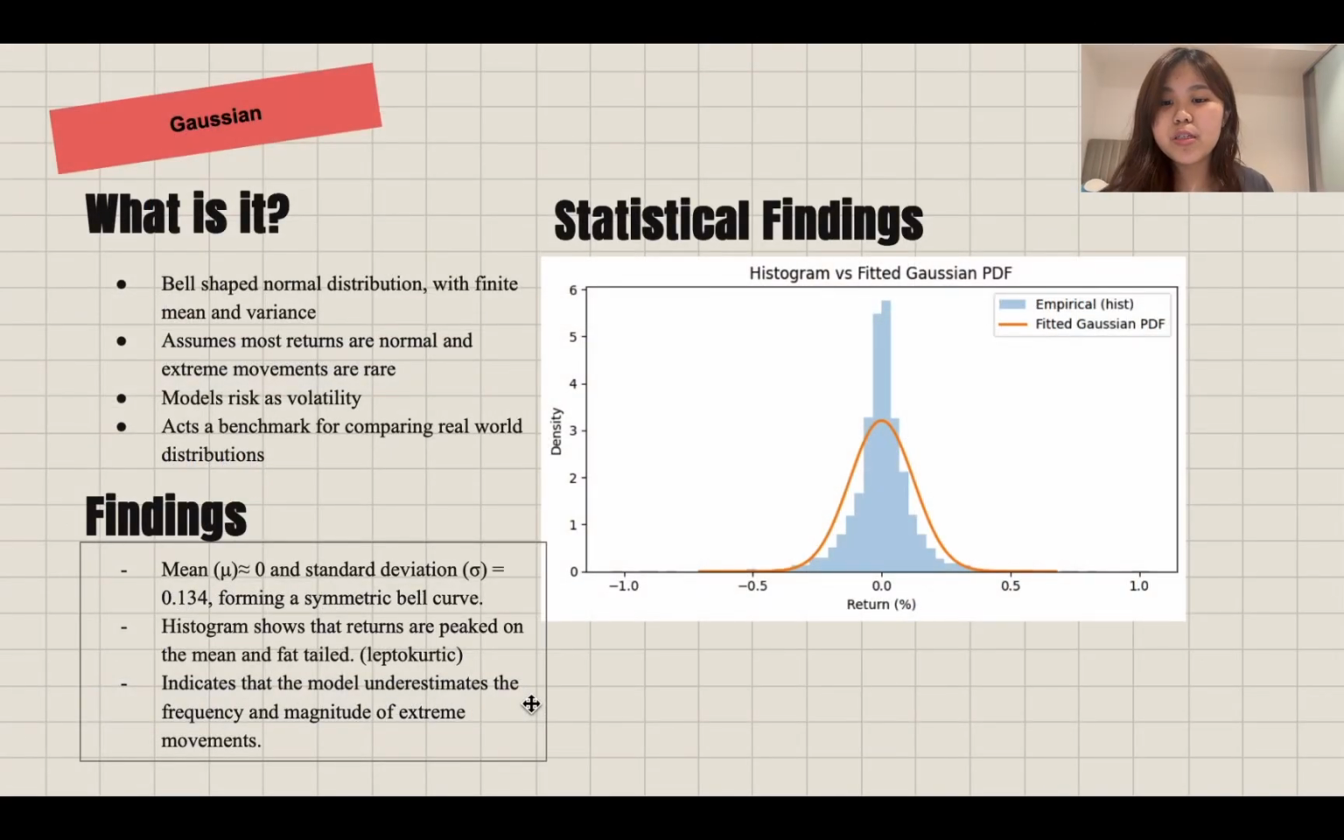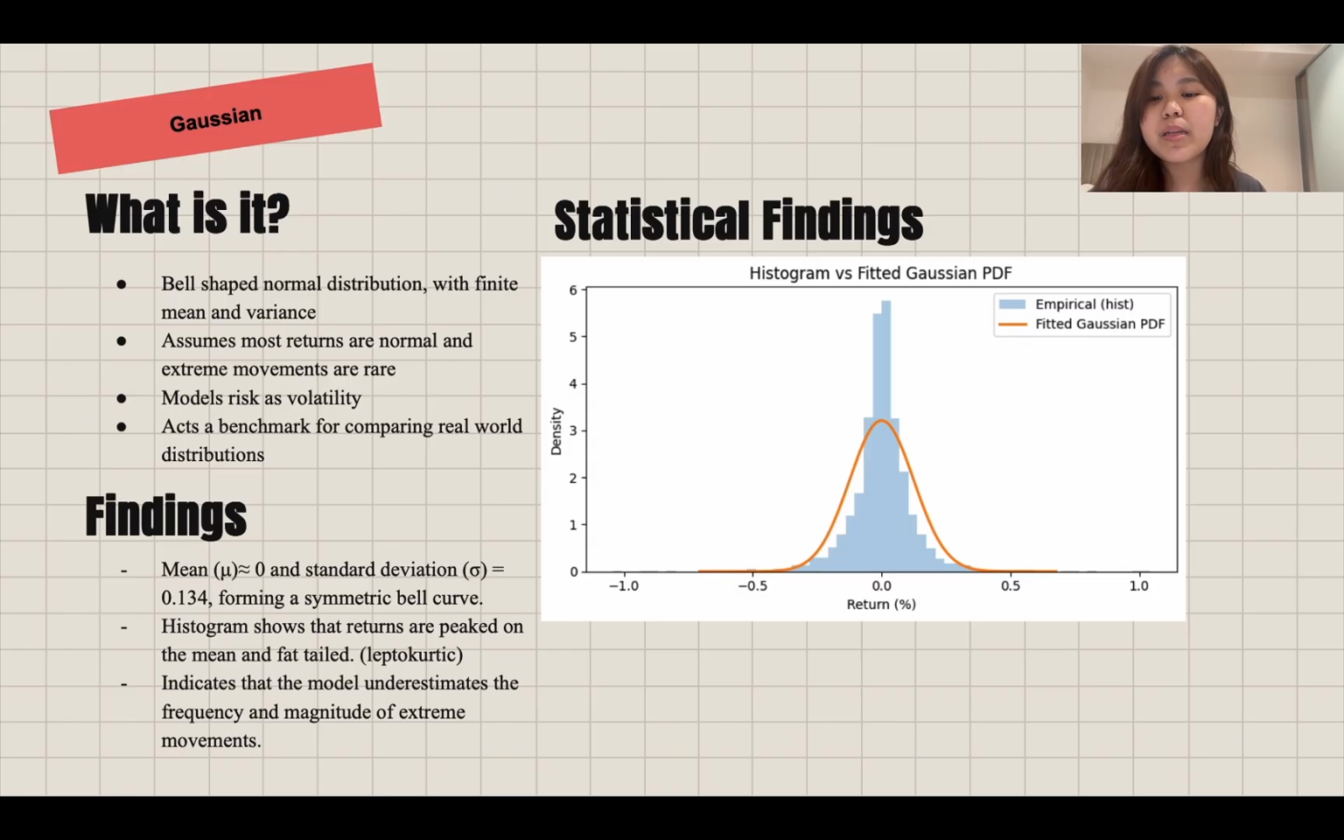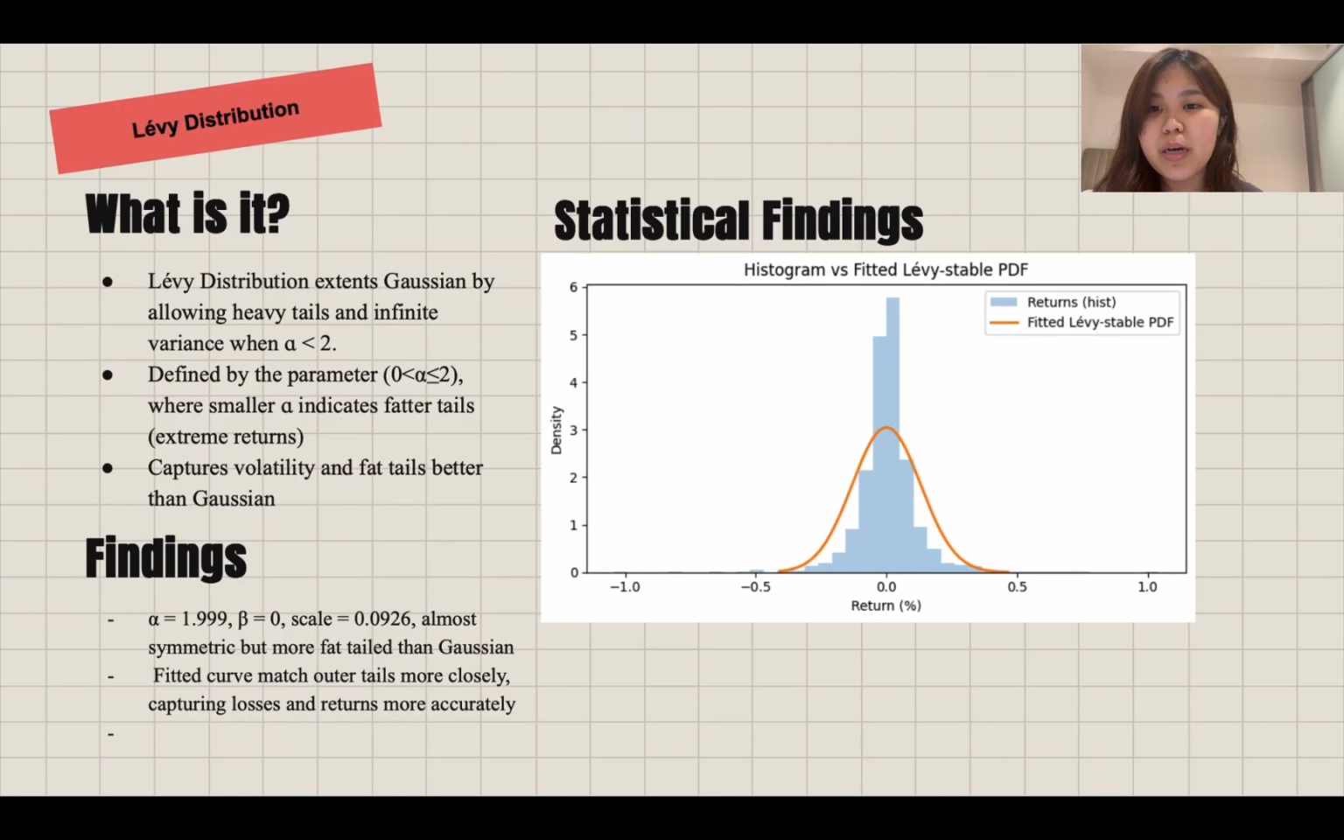Starting with the Gaussian distribution: the Gaussian distribution is a bell-shaped curve that assumes returns are normally distributed, meaning most movements are minimal and extreme movements are rare. Through our results, we obtain a mean of around 0 with a standard deviation of 0.134. The plotted histogram also shows a bell-shaped curve with a very sharp spike at the mean and the presence of fat tails, or what we call leptokurtic, which indicates the data has more extreme values than a perfect normal curve would. So while the Gaussian distribution gives us a clean result, it tends to misestimate the frequency and magnitude of the returns and losses in the market.